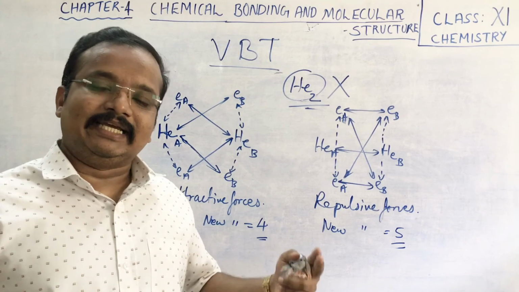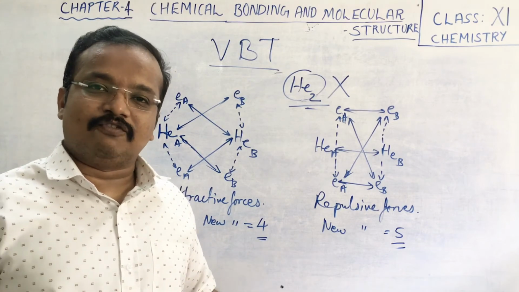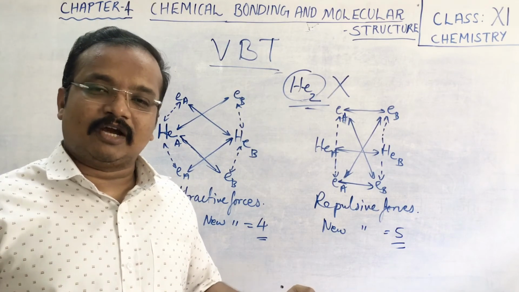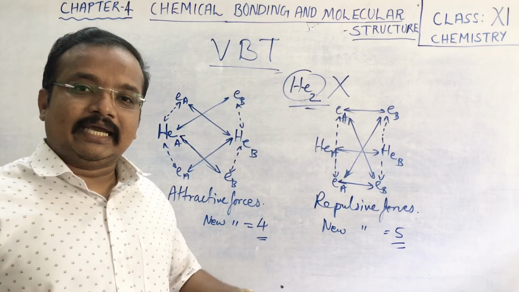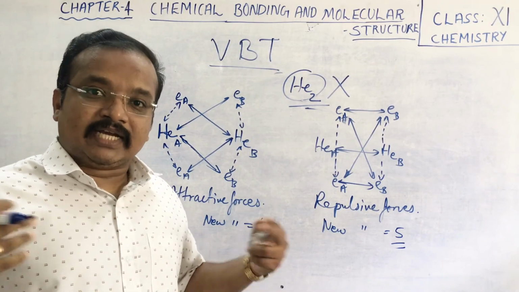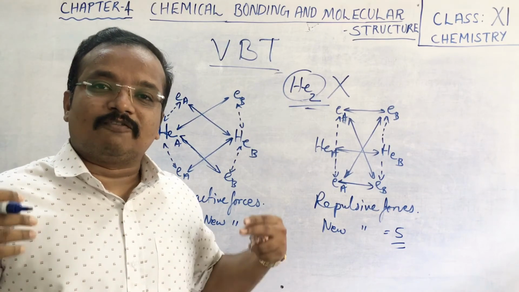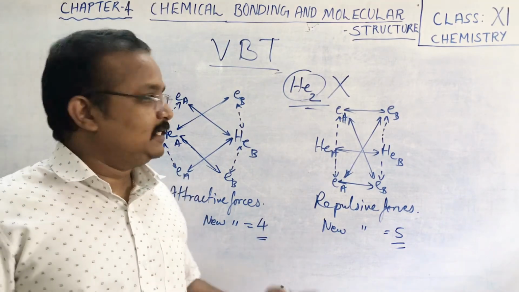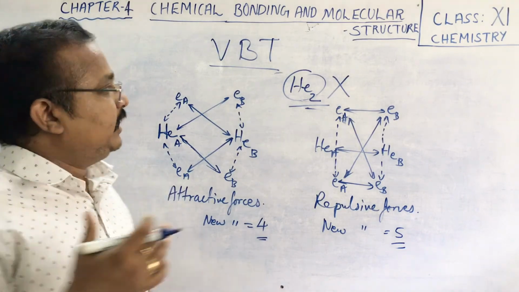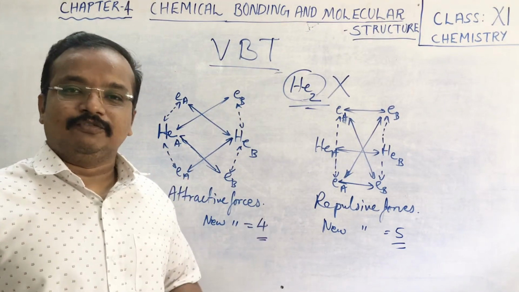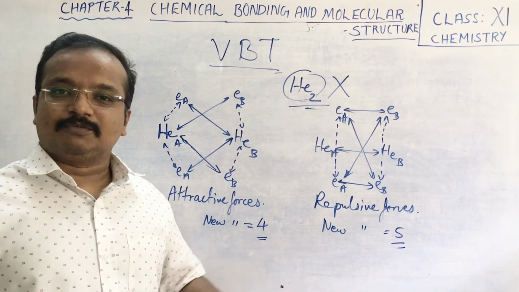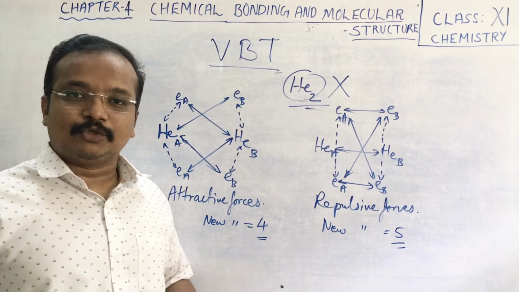Otherwise also you know that helium is a noble gas. It does not combine with another helium atom to form a helium molecule. But hypothetically, if we consider why this molecular formation is not taking place, that is what we are explaining with respect to the attractive forces as well as repulsive forces with the help of valence bond theory. I hope this is understood to you.